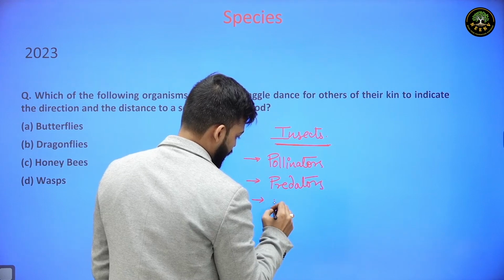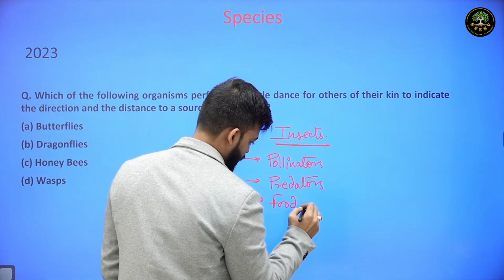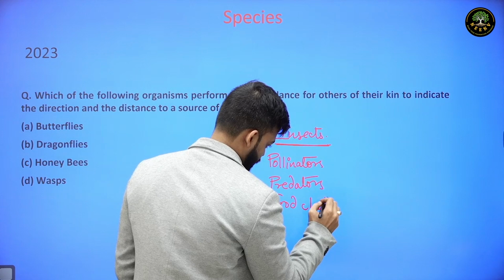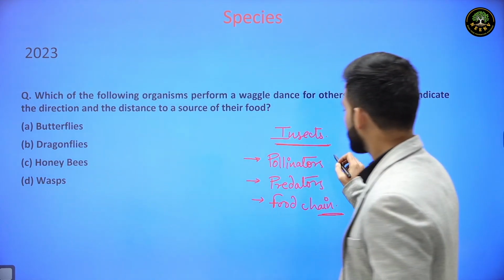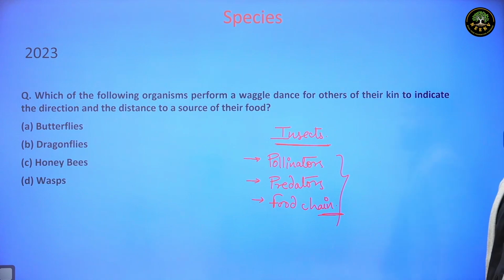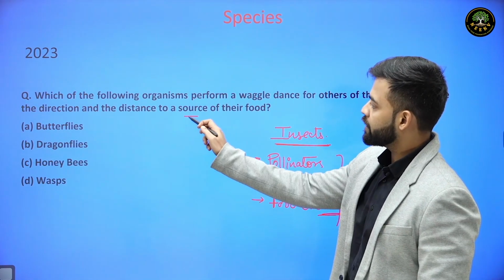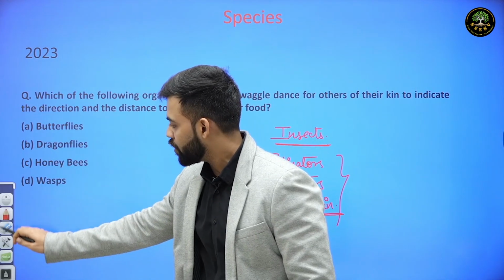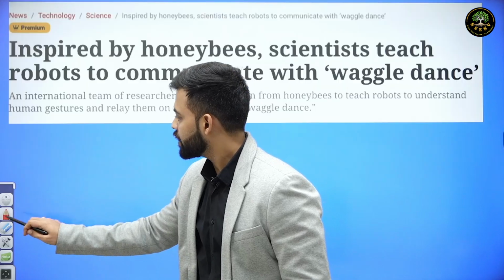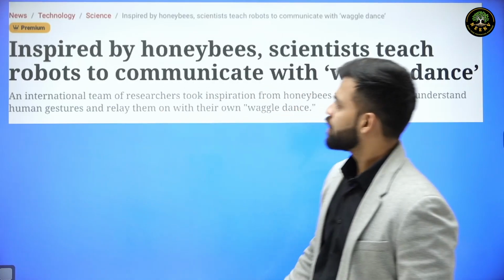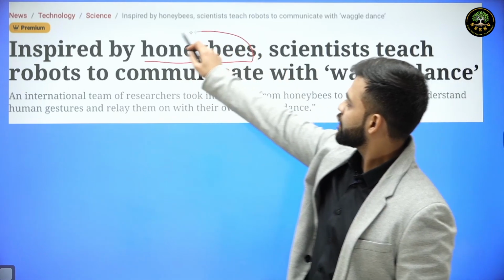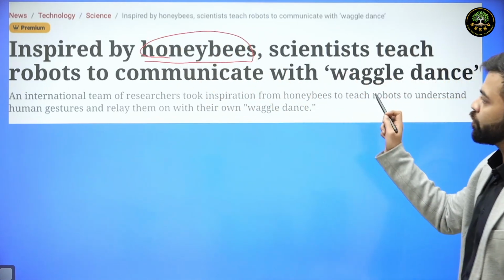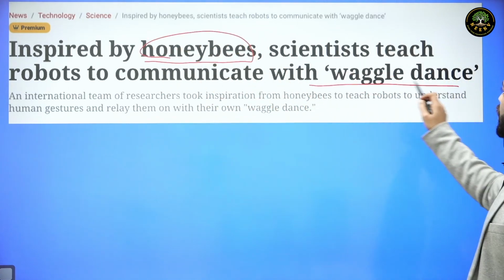They maintain food chain. These are the basic functions of the insects in the environment. Now, as far as this question is concerned, the source of this question was a news article in Indian Express that inspired by honeybees, scientists teach robots to communicate with waggle dance.